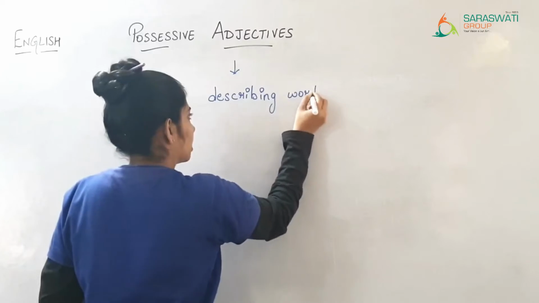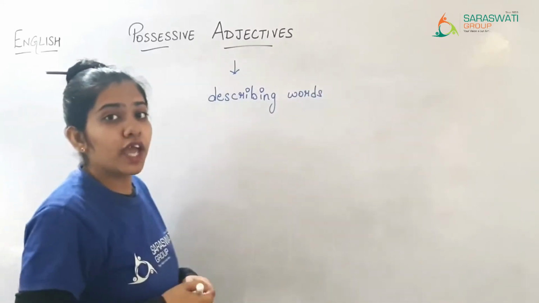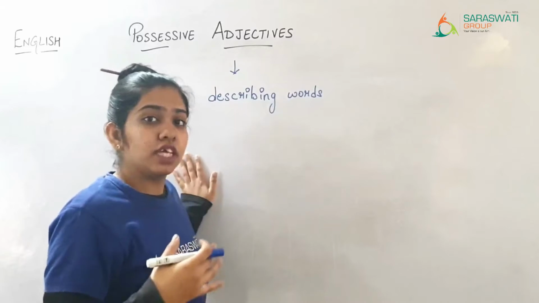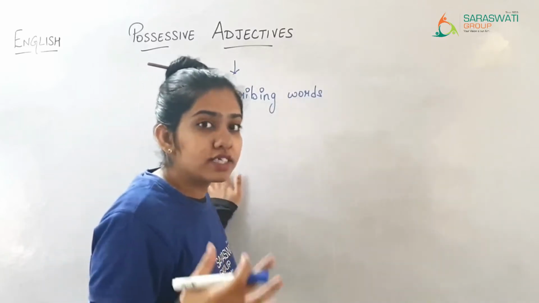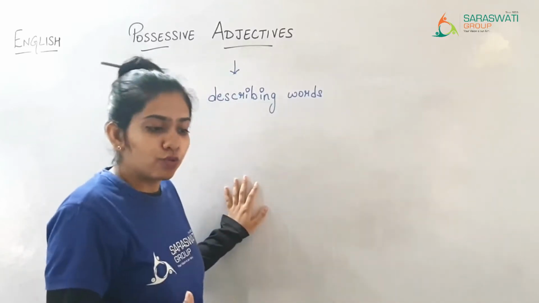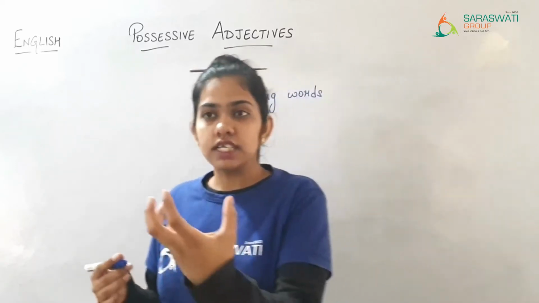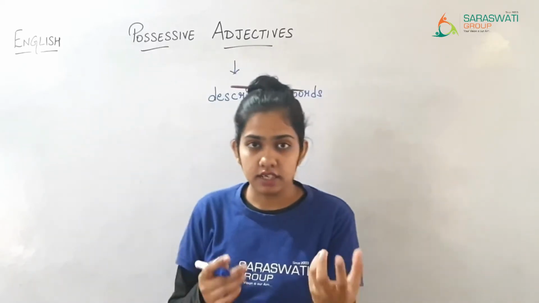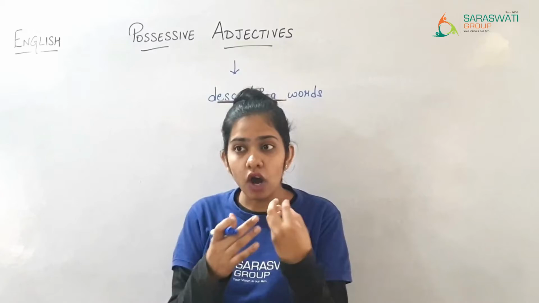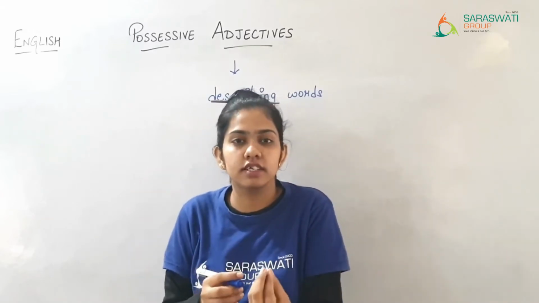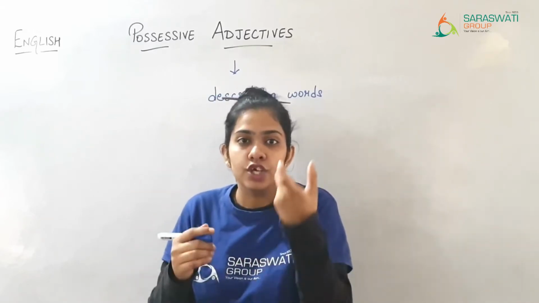Adjectives are also known as describing words because they add something to the meaning of a noun, because they describe the noun. The noun is described, like how the girl looks.